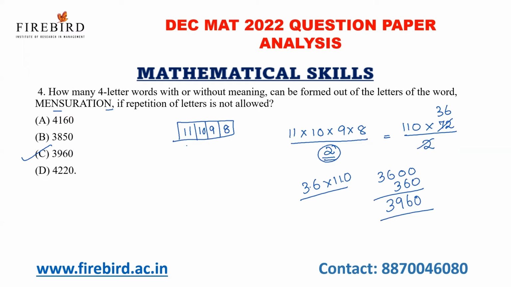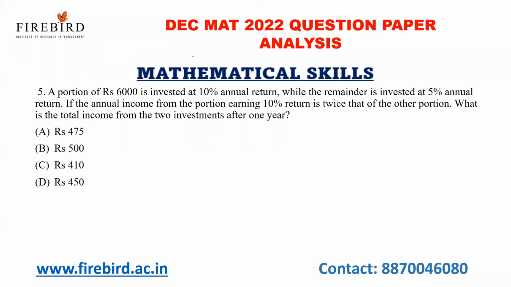Okay, and next one. A portion of rupees 6,000 is invested at 10% annual return. See, I have a total of 6,000 rupees. I'm investing a part of 6,000 at 10% annual return. Let us take, I'm investing X amount at 10% annual return.